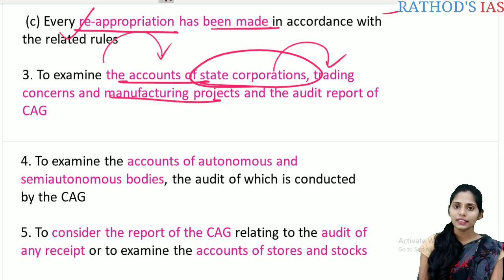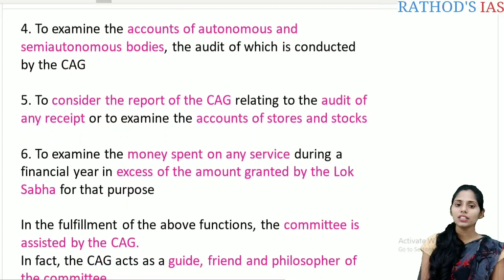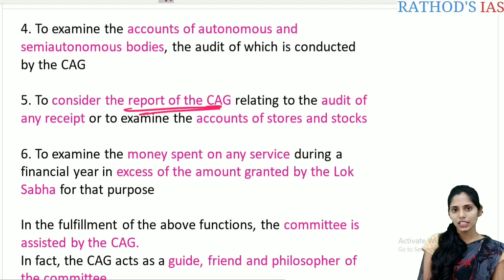Mainly these are conducted by the CAG. The audit of these autonomous and semi-autonomous bodies which are conducted by the CAG, again this should be taken up by the Public Accounts Committee. And the next one is to consider the report of the CAG, mainly relating to the audit of any receipt, to examine the accounts of the stores and the stocks, etc.